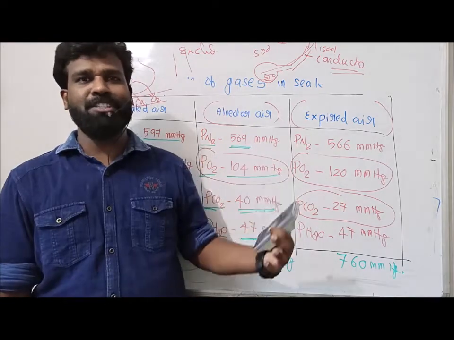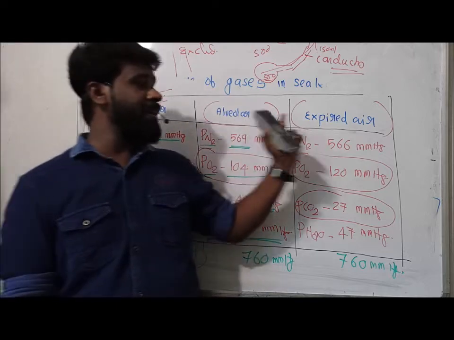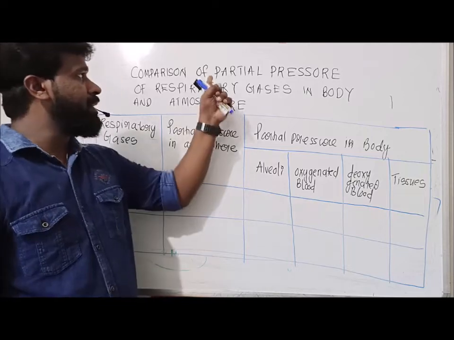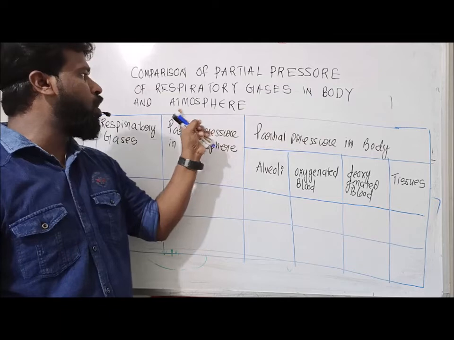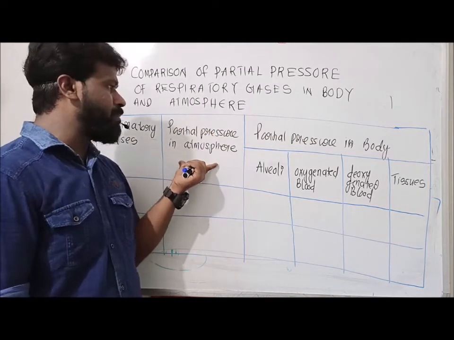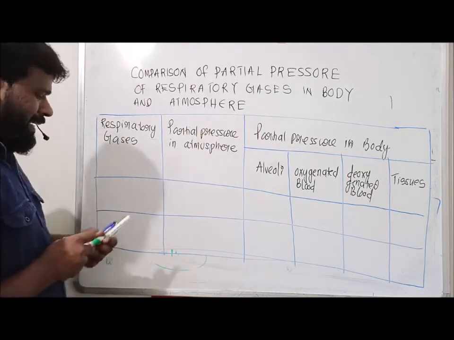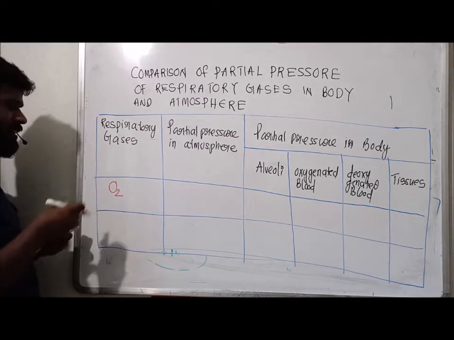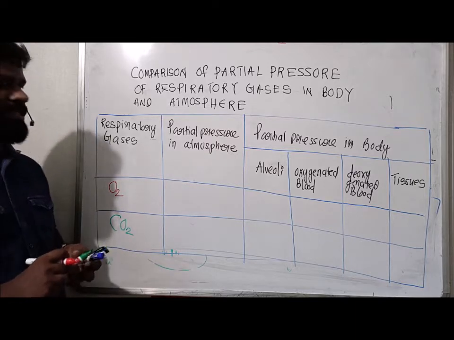So this covers the partial pressure of gases in inhaled air, alveolar air and exhaled air. Next is the comparison of partial pressure of respiratory gases in the body and atmosphere. The respiratory gases are oxygen and carbon dioxide.